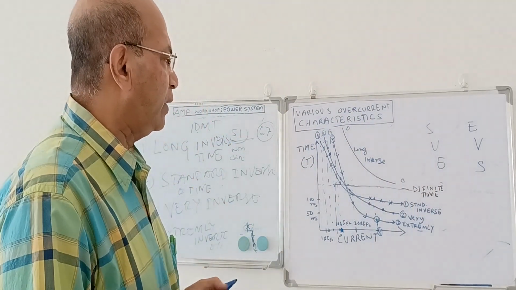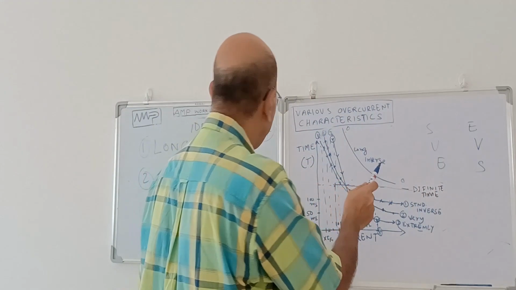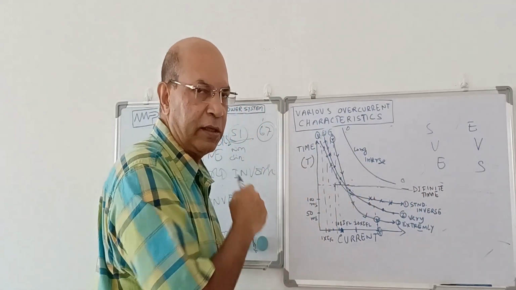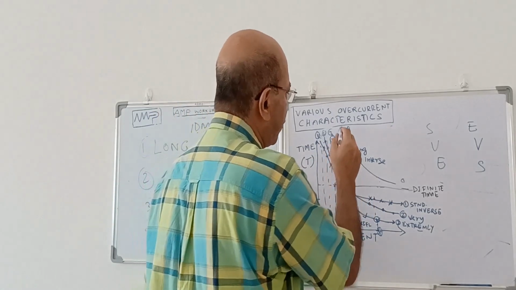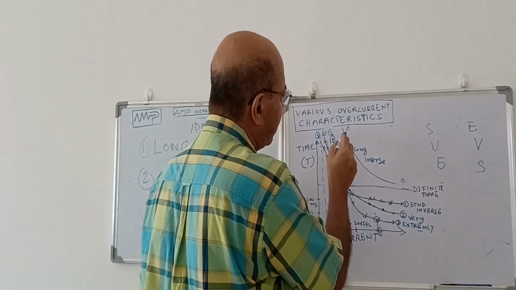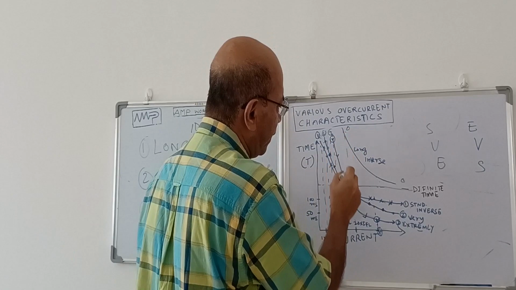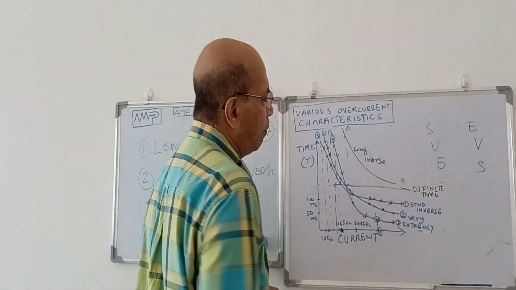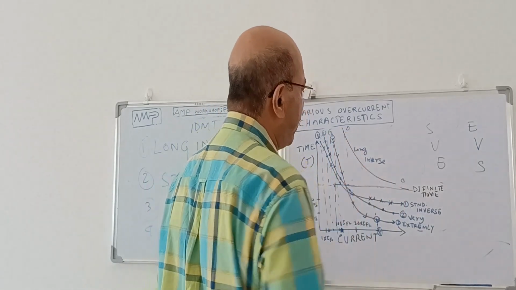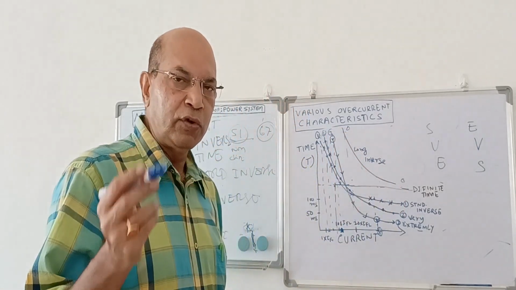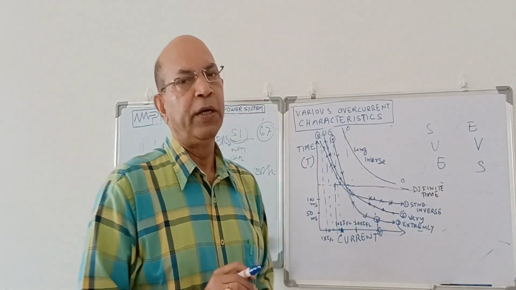Now, if you see the application, long inverse characteristics is suitable for overload. You see we have drawn the overload characteristics. It is a fit because for the initial time it is more or less inversely proportional in nature. So these long inverse characteristics we normally use for the overload protection of equipment.